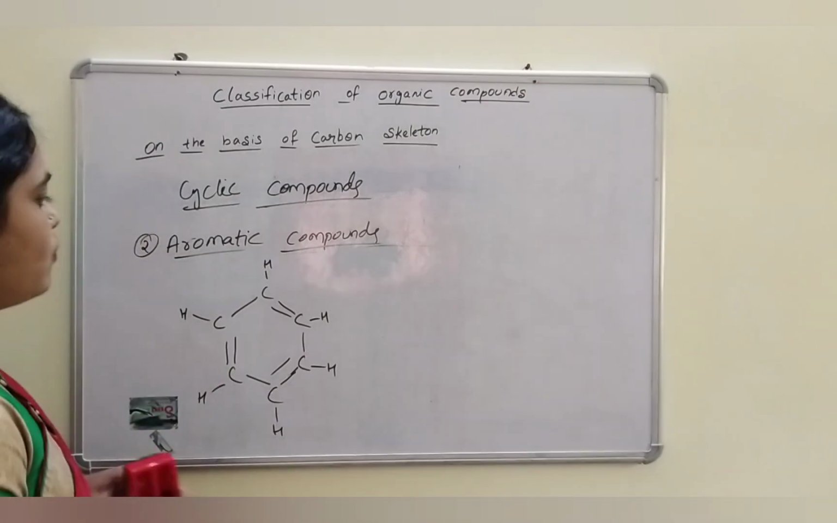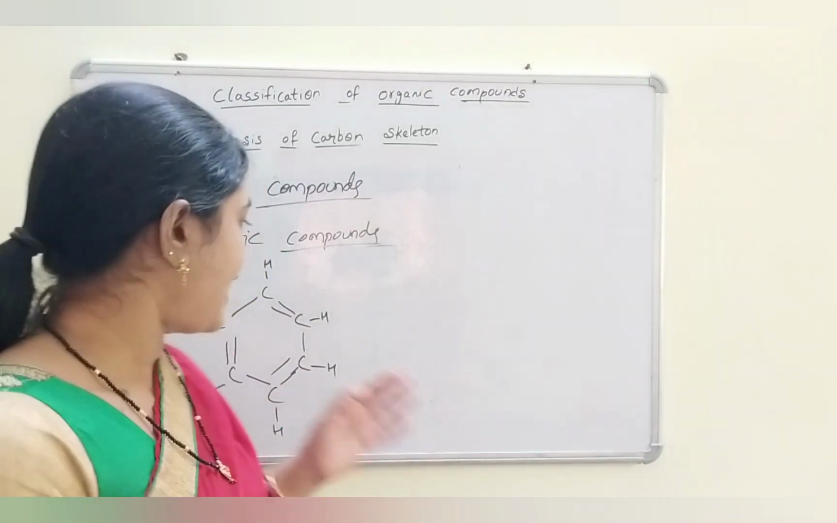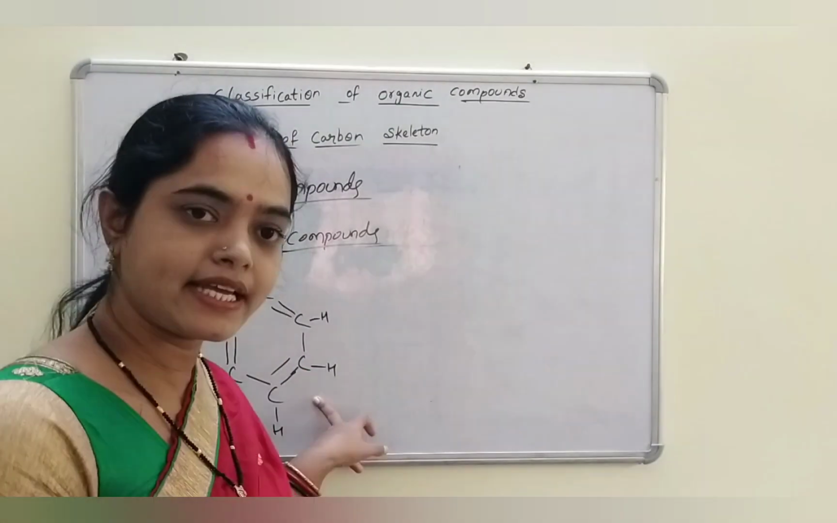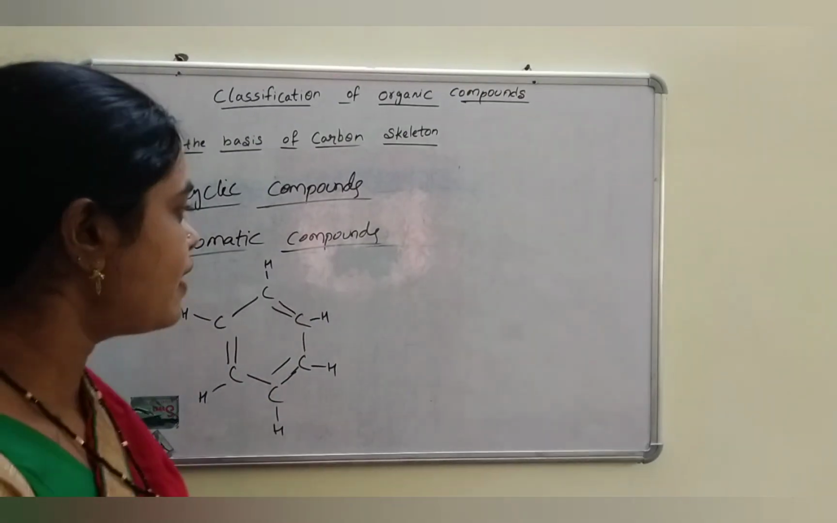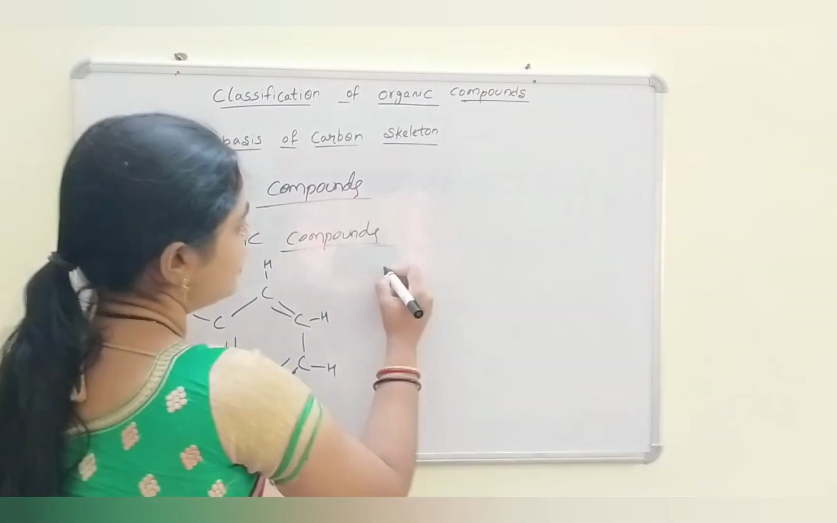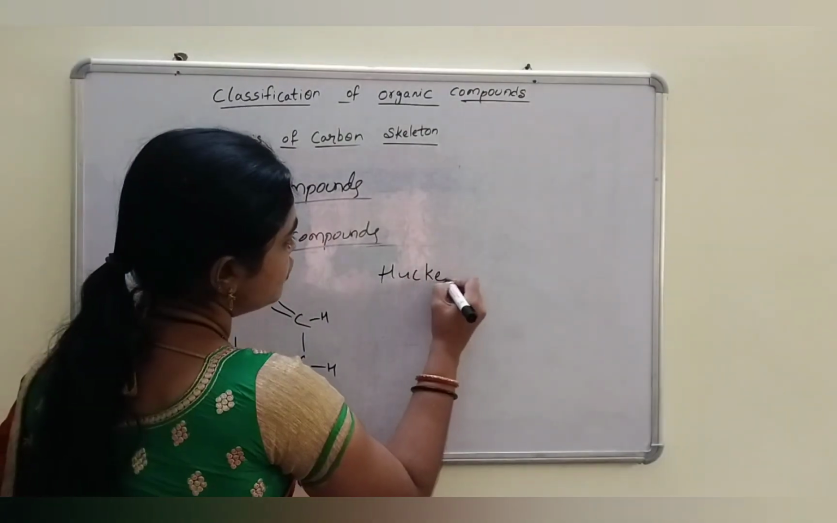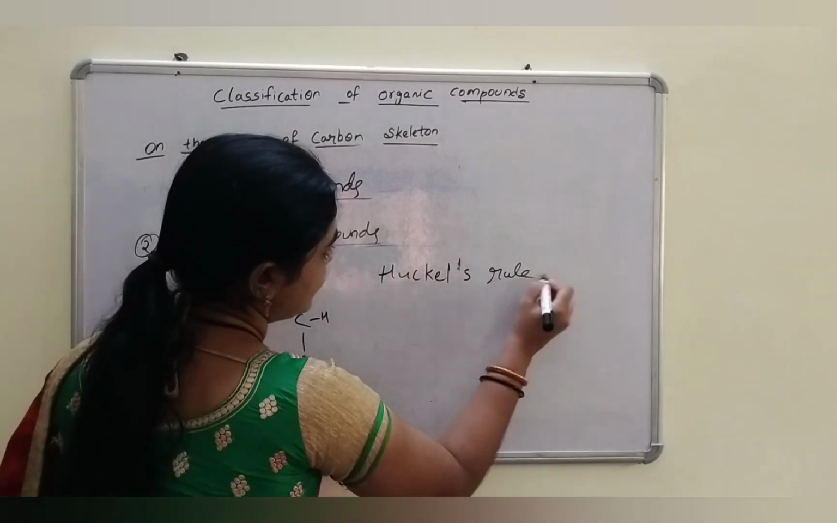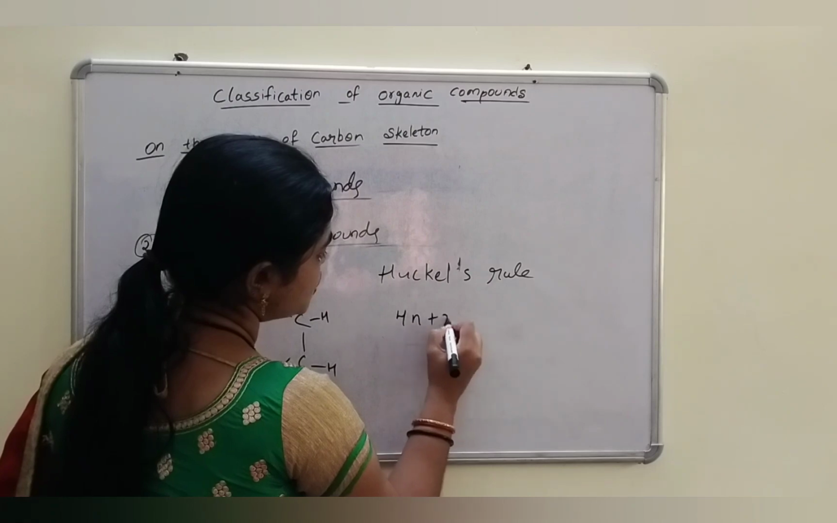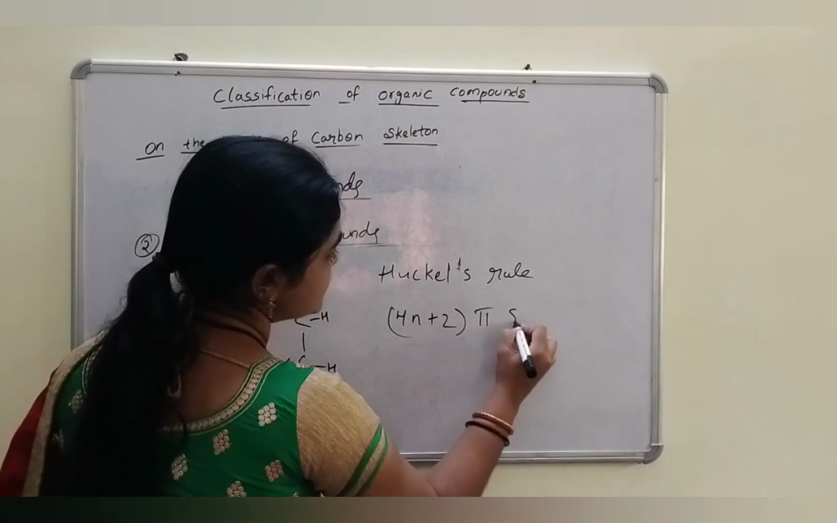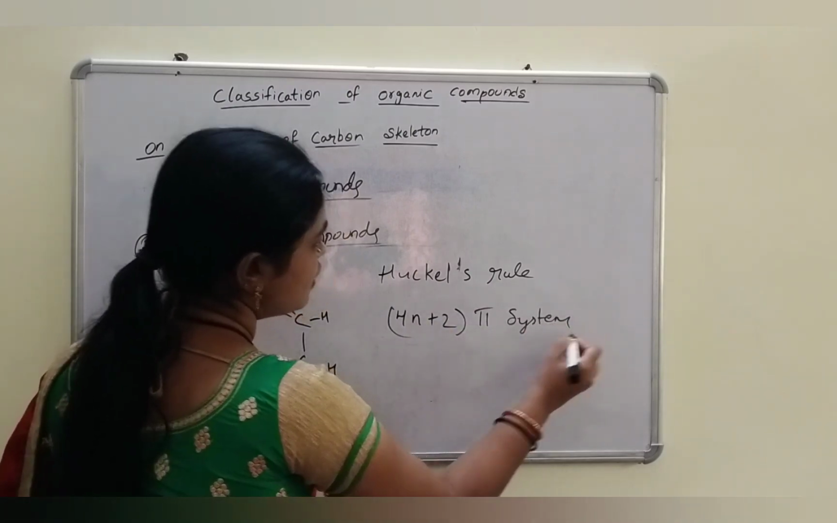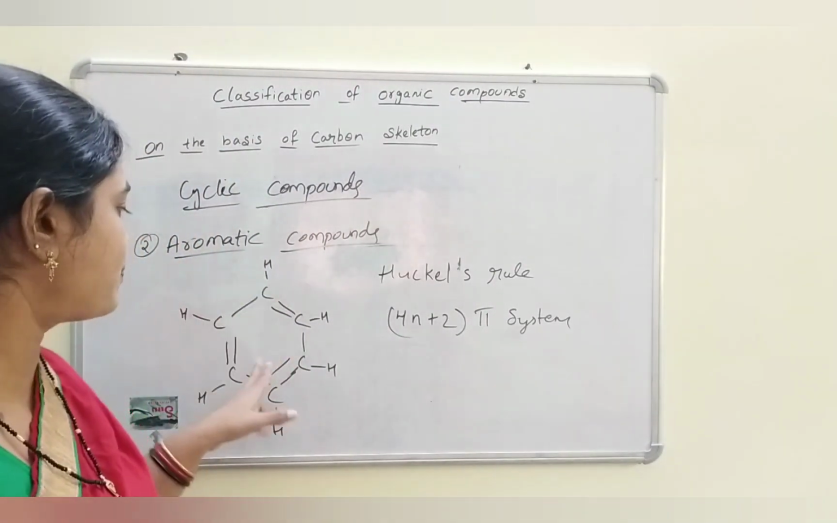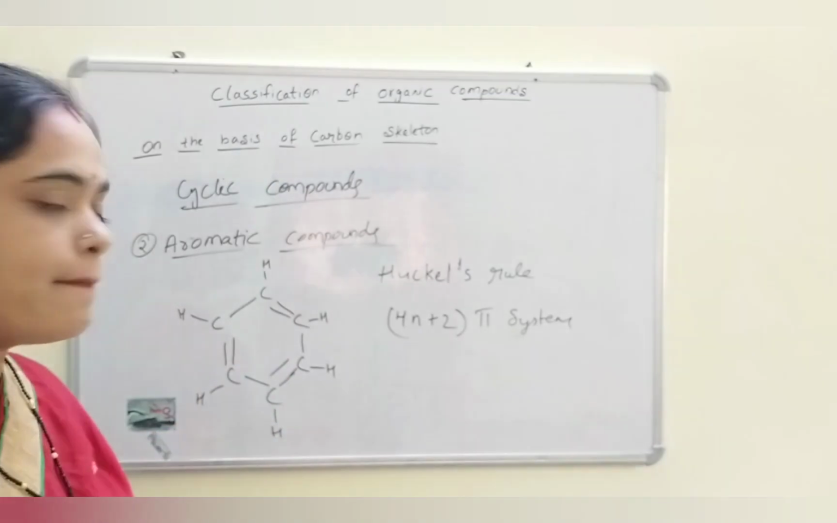So what are aromatic compounds? Aromatic compounds also have ringed structures and carbons at each corner, but they obey Huckel's rule, that is 4n plus 2 pi system. One of the most important examples of aromatic compounds is benzene.